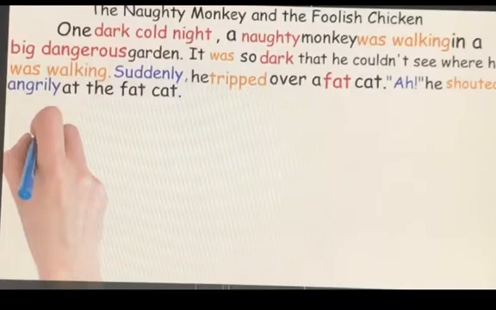We said dark, cold night. We talked about the setting, place, garden. We used adjectives. We mentioned two of the characters, the fat cat and the naughty monkey. This is perfect. And you used adverbs. We used speech marks. These things are the most important in your first paragraph.